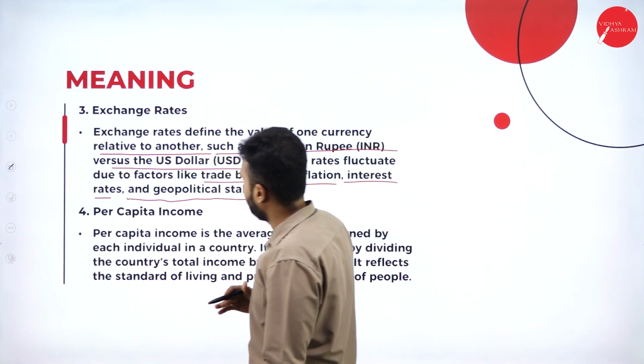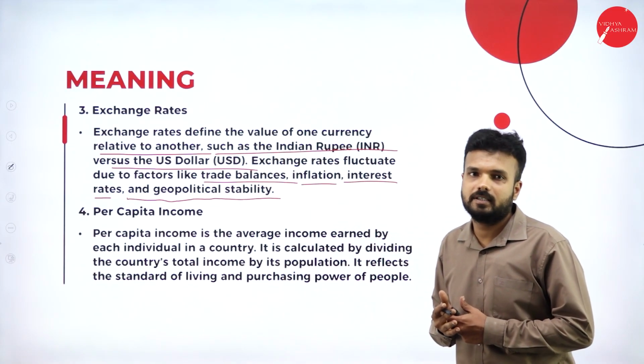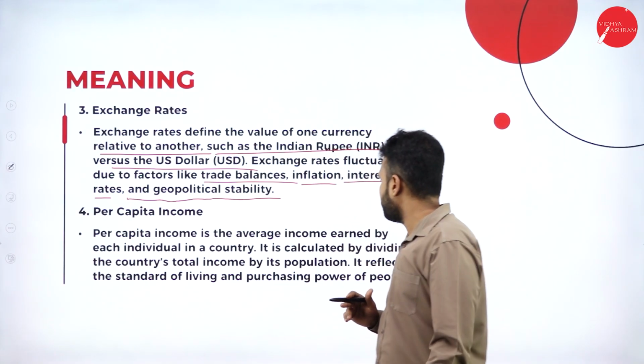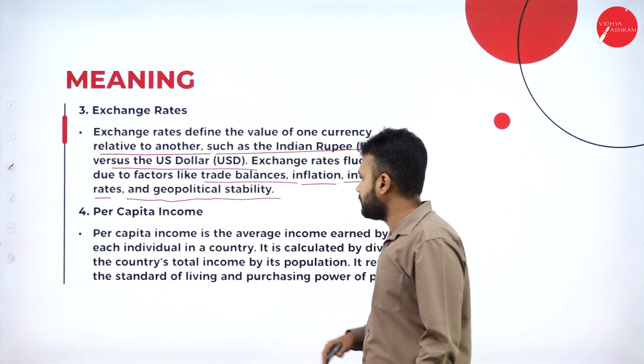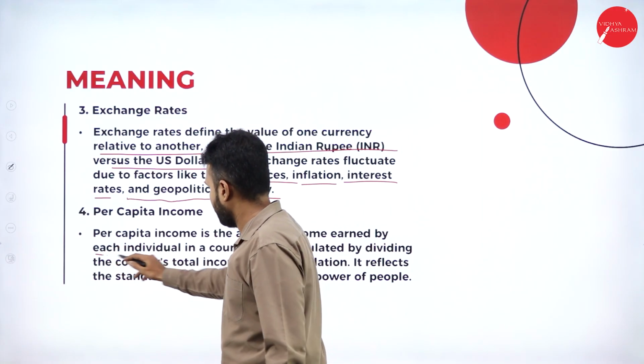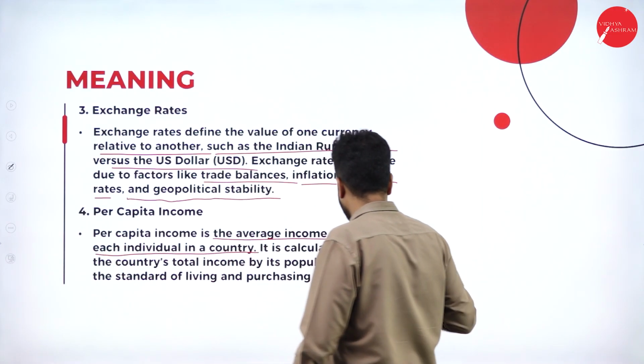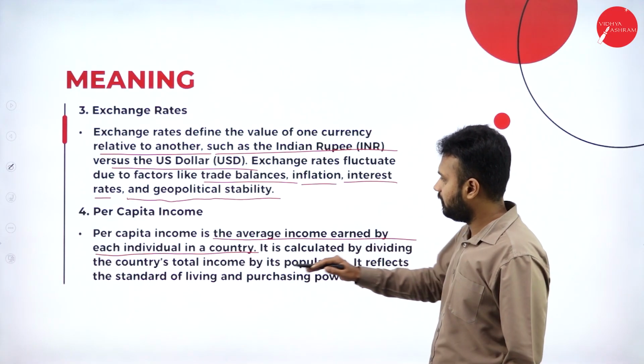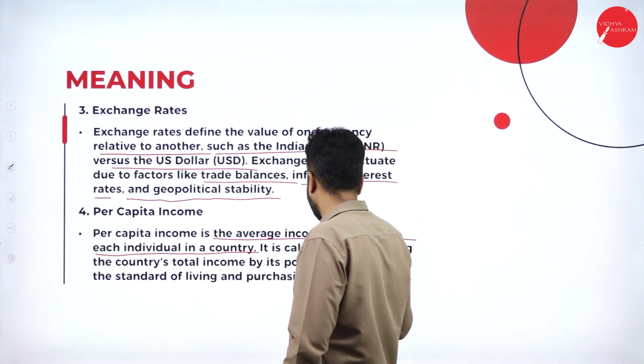And the next one is per capita income. As I explained in the previous session itself, it is an individual income. Per capita income is the average income earned by each individual in a country. It is calculated by dividing the country's total income by its population.